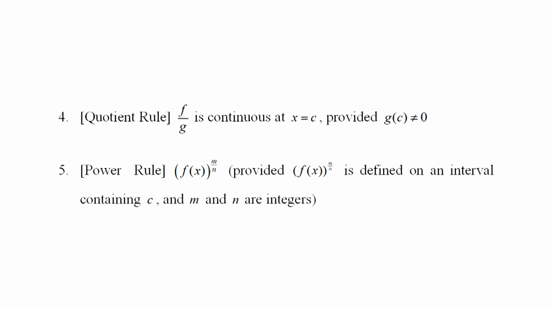Fifth, power rule: f of x to the power m upon n is continuous at x equal to c, provided f of x to the power m upon n is defined on an interval containing c, and m and n are integers.